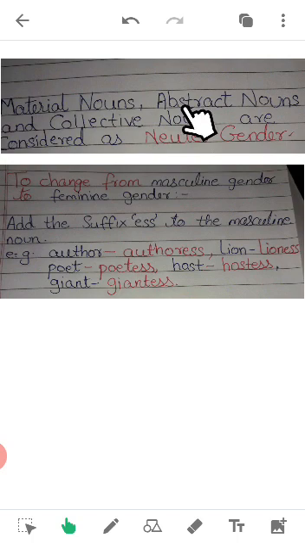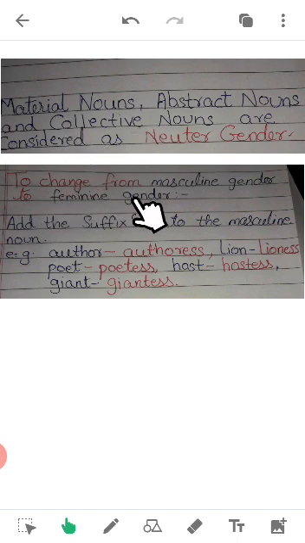Abstract noun: the things you can only feel, you can't see. Like my father is an honest man, so honesty, cruelty, sincerity, these all come under the neuter gender. Collective noun is a group of things. Like a bouquet of flowers, fleet of ships, and army of soldiers, that comes under the collective noun. So all these nouns come under the neuter gender, because they are non-living things, the material, abstract and collective also.